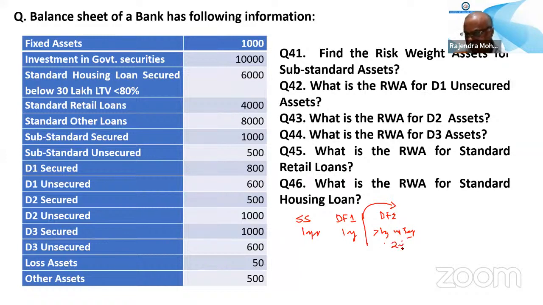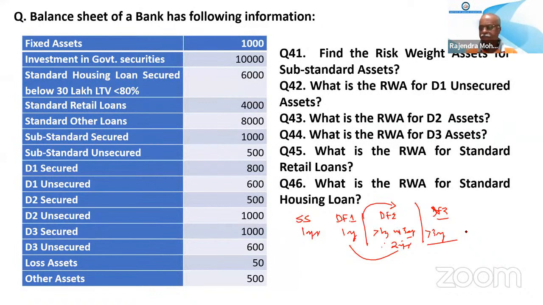So there are 2 years in DF2. Then together, 2 plus 1, 3 years in doubtful, and when it is more than 3 years, it becomes doubtful 3. And there is no maximum. As long as security is available, it can remain for 5 years, 7 years, 10 years, whatever it may be, unless it is classified as loss.